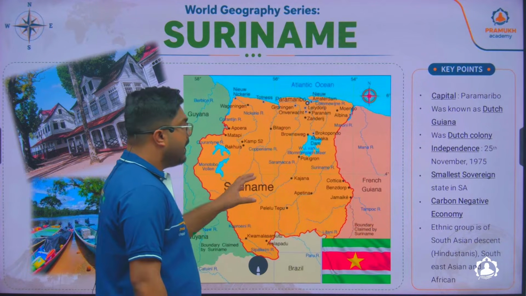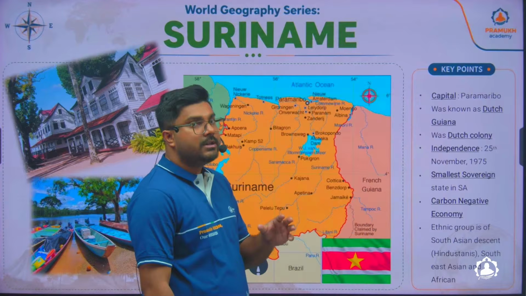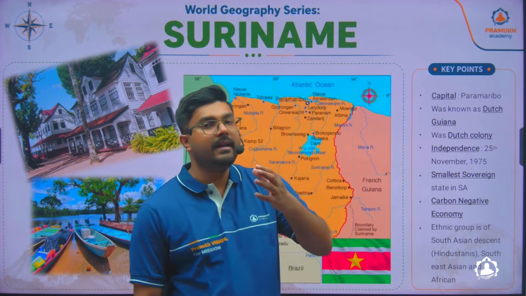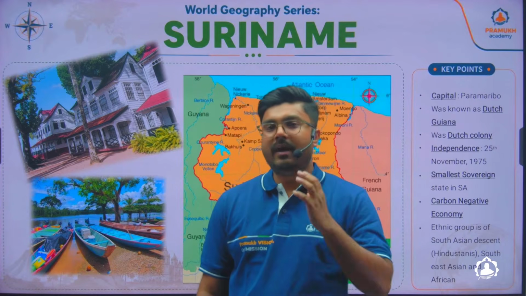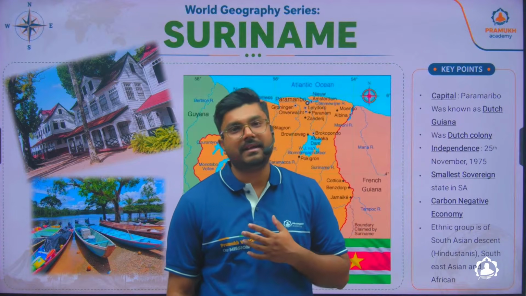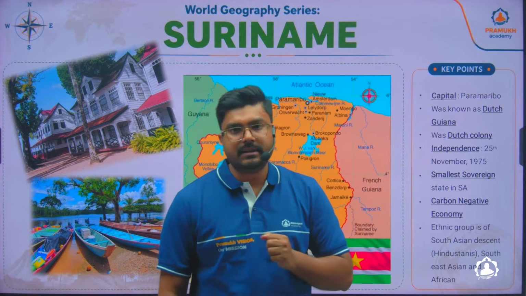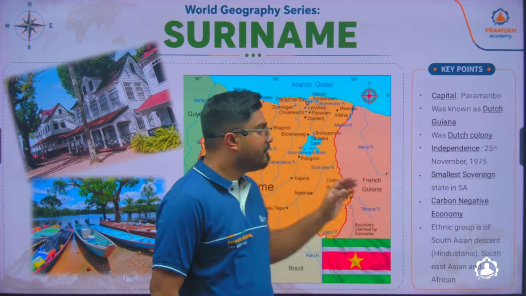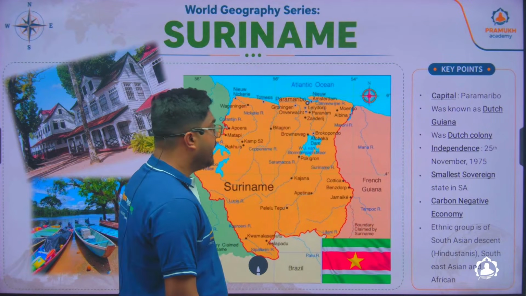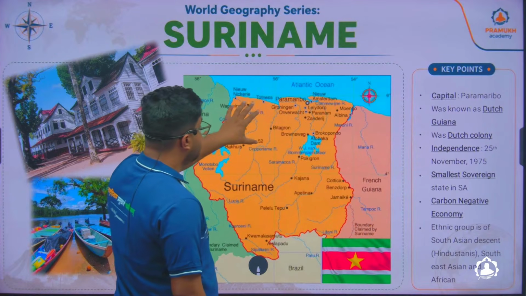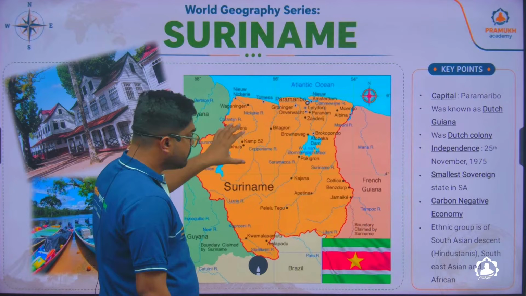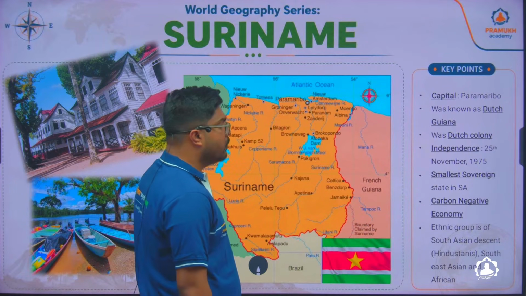Suriname remained under the control of the Dutch for a very long period of time, and they gained their independence only in 1975. Why have I given you this date? Because in '75, what was happening in India? You can remember it with the Emergency. When India was having the Emergency, Suriname gained its independence from the Dutch. And this Suriname is the smallest state of South America.